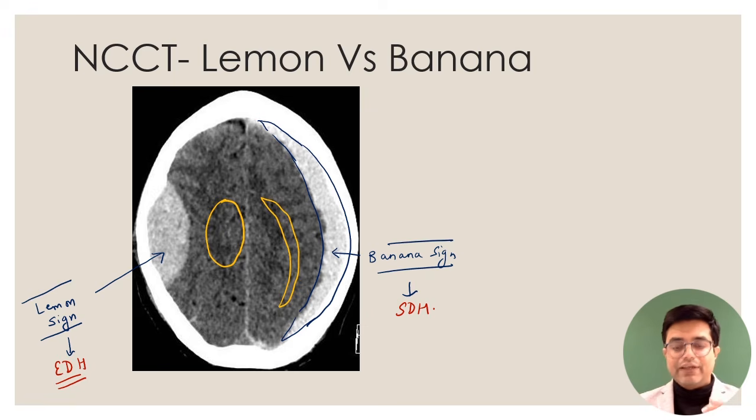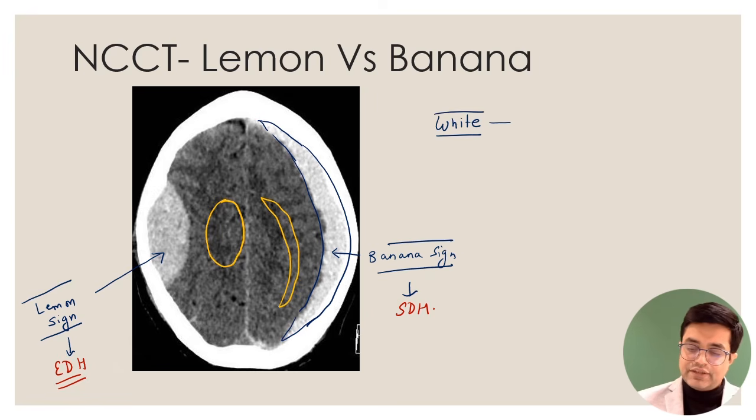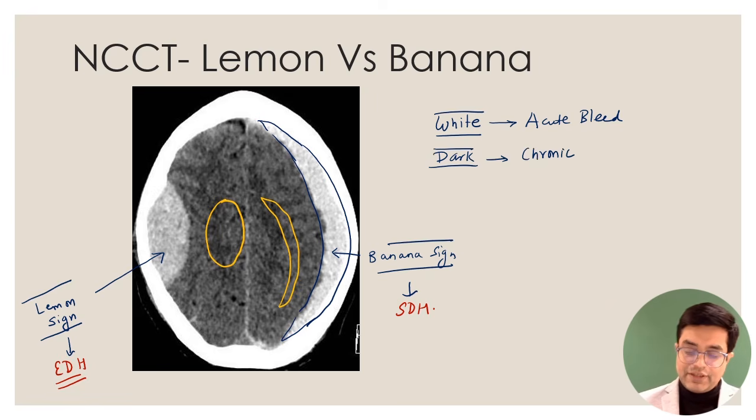So we have lemon sign and we have banana sign. Also remember that when you do a CT scan and you find a whitish colored or hyperdense image, it indicates acute bleed. On the other hand, when it becomes darkened in color, it will be considered a chronic bleed. So a white lemon sign will be acute EDH. A dark lemon sign will be chronic EDH. Likewise, a white banana sign will be acute SDH, and a dark colored banana sign will be chronic SDH, right? So this is all you need to know regarding this topic.